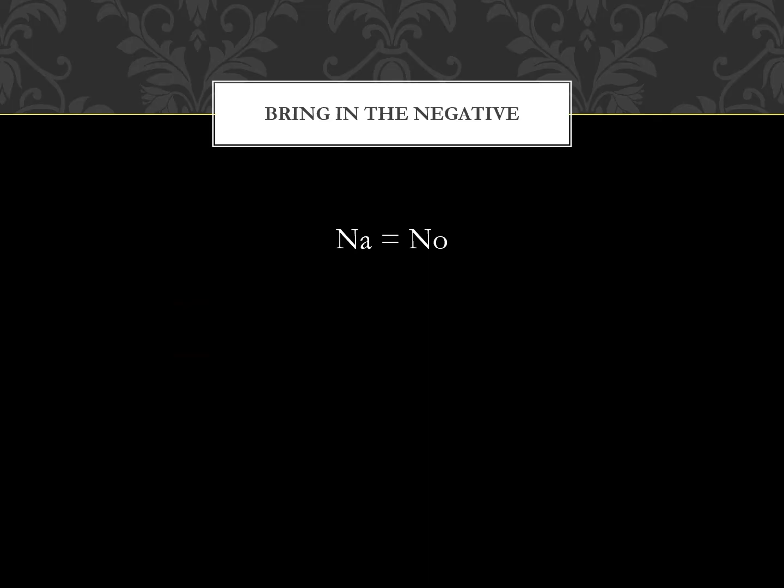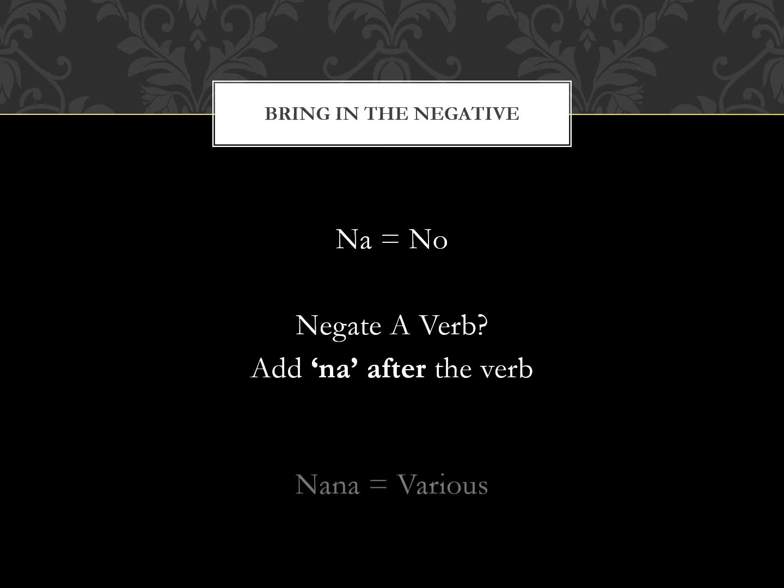So the word for no in Bengali is na, and this is used after a verb to make it into a negative. So the verb plus na is the negative form of the verb. Just one thing to remember, na doesn't mean no. Like na space na means no space no, but na without a space means various. So just be aware of that.